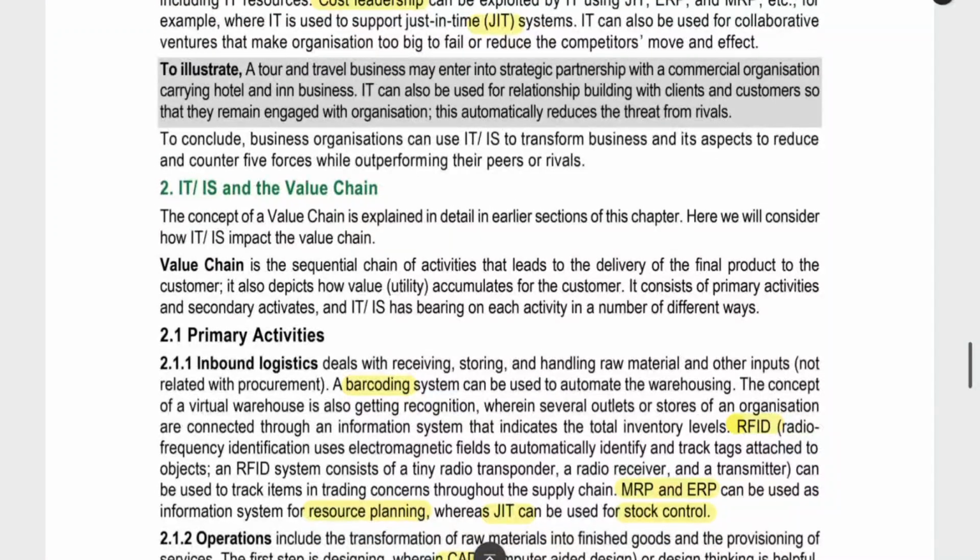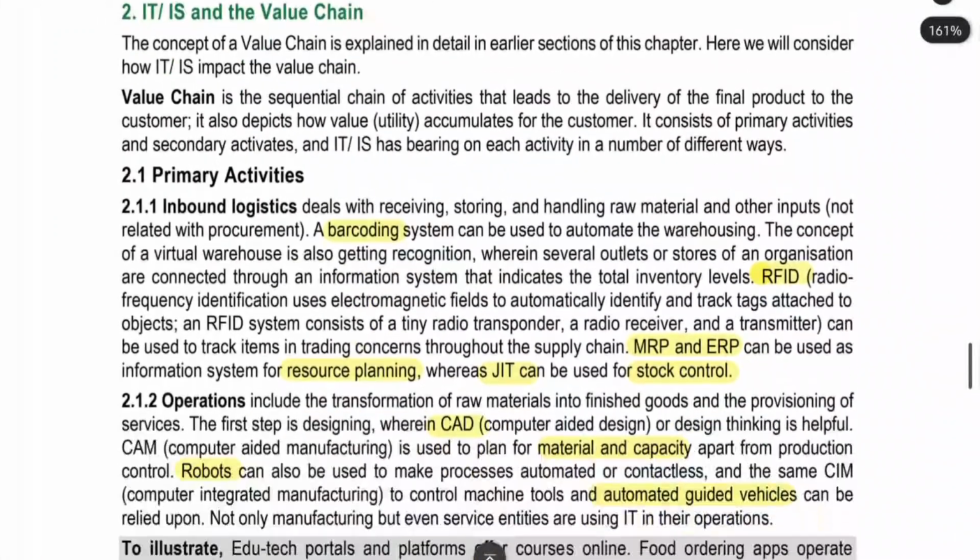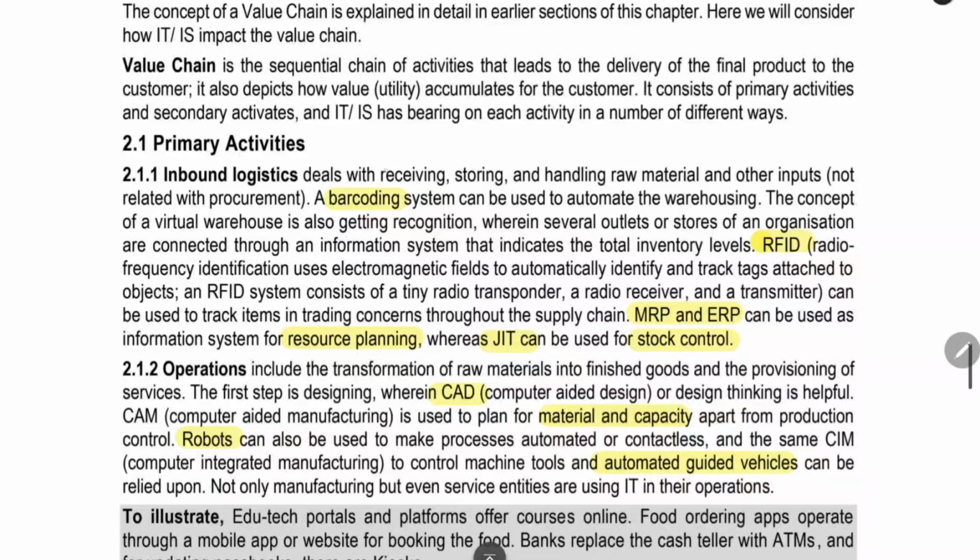Next thing is value chain. How you are going to use the information technology in value chain. In primary activities, in inbound logistics and all, you can use barcoding system, RFID, radio frequency ID, that and all you can use in raw material purchasing. You can track the raw material, where it is coming, where it is loaded, whether it is stopping in a particular place. You can track the raw material journey from the supplier to your warehouse.